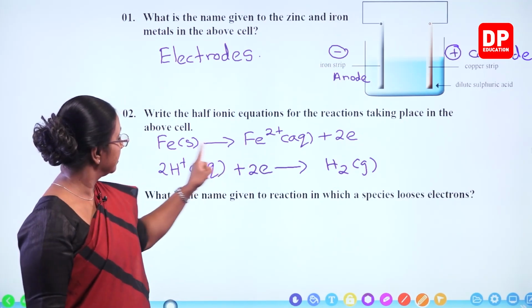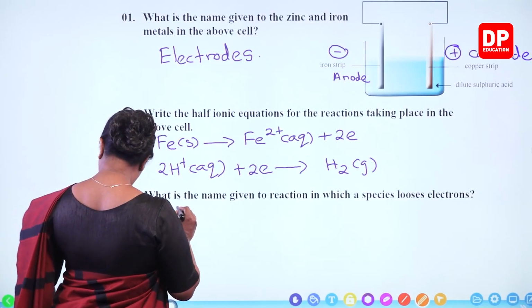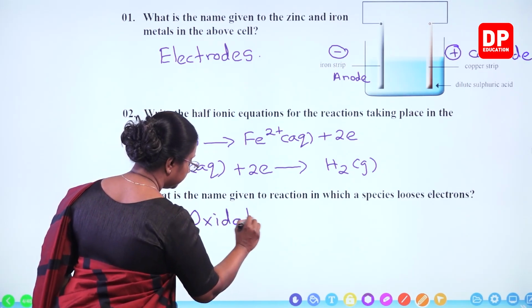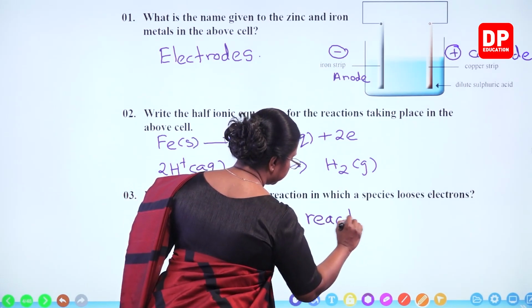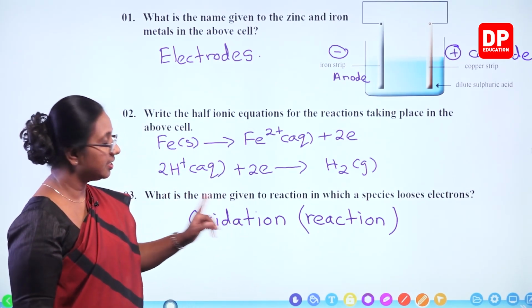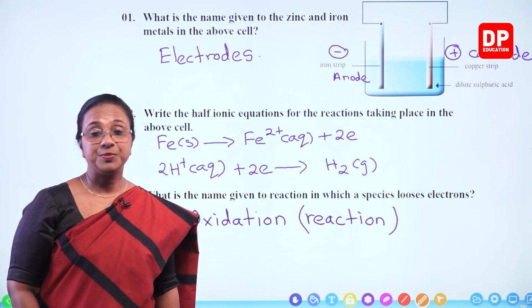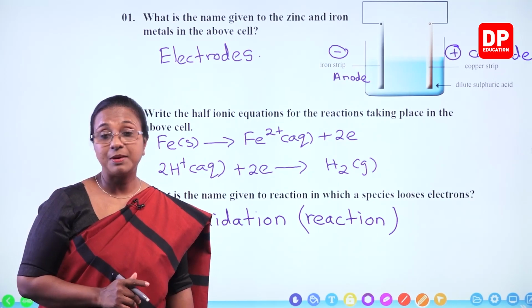So that is, this iron loses electrons forming Fe2+ aqueous. So there, that is an oxidation reaction. We can write it as oxidation, or you can say oxidation reaction. This term is optional. You can just write oxidation or you can write it as oxidation reaction. Is that clear, students? So then I will move on to the next part of this question.